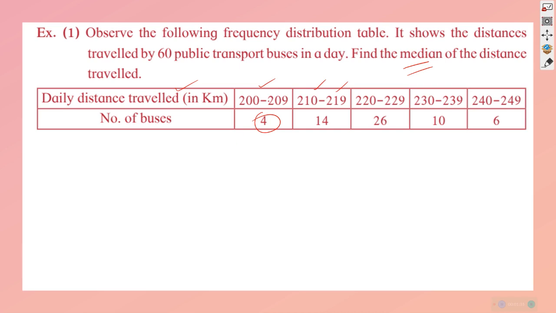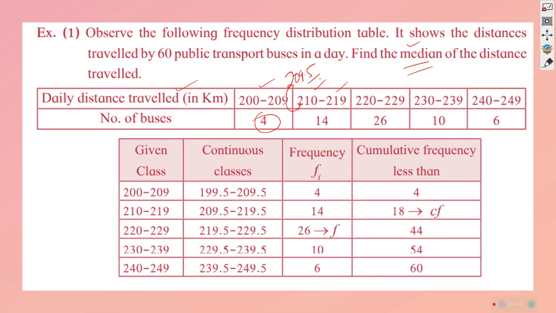When this kind of data comes and you are asked to find the median, you should rearrange it in such a way that the data is perfect. For that you need a new table. The issue is that there will be readings like 209.5, so where will we put that? We need inclusive data here. The upper class limit of a class and the lower class limit of the succeeding class should not have any difference. It should be the same. So we subtract from the higher and add to the lower and make a new table. That is the normal practice.